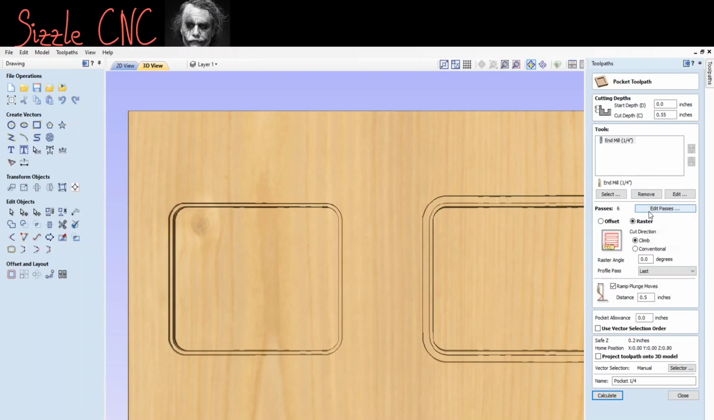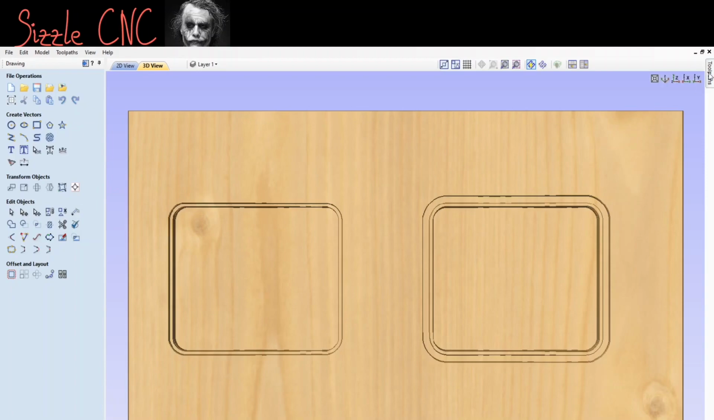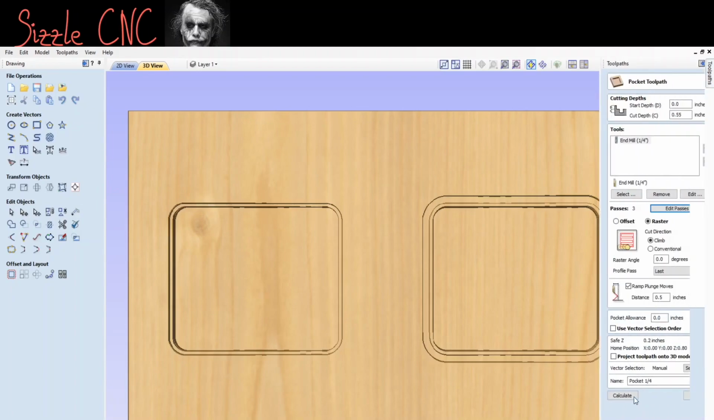Alright, 6 passes. No, that's way too many. We can do this in 3 passes. And that's even conservative. It's only going to be cutting 0.18 inches, and this is going to be in pine or common board, so it should rip through that easy. But we'll do 3 passes just in case. So we're going to recalculate it.